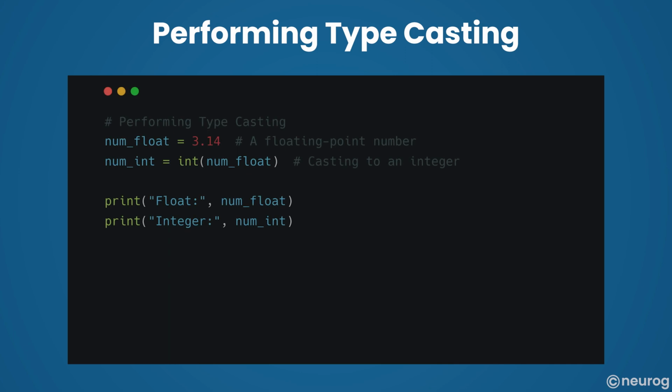And so now let's learn how to perform typecasting with this Python example. We begin with a floating point number numFloat having the value 3.14. We use the int function, converting numFloat into an integer and store it in num_int. After the typecasting, we print both the original floating point number and the newly cast integer.